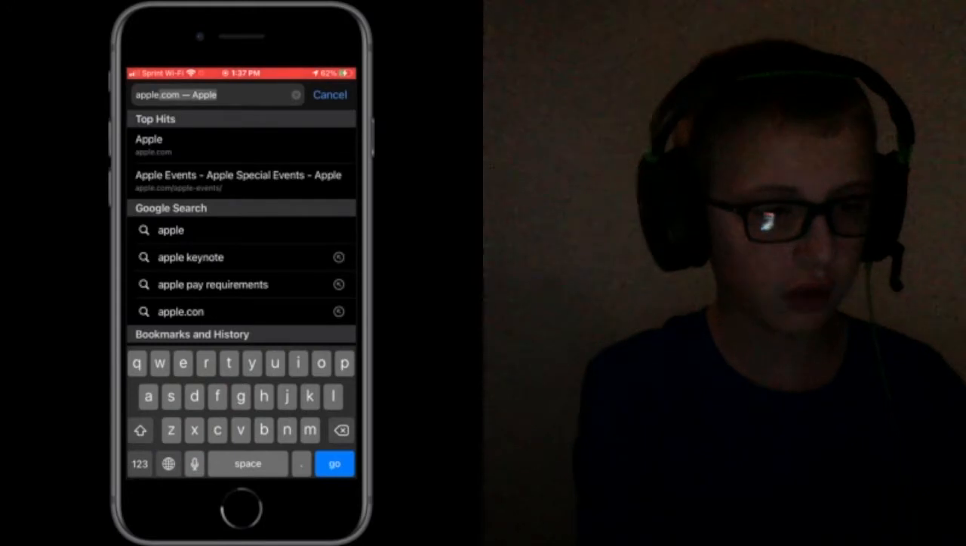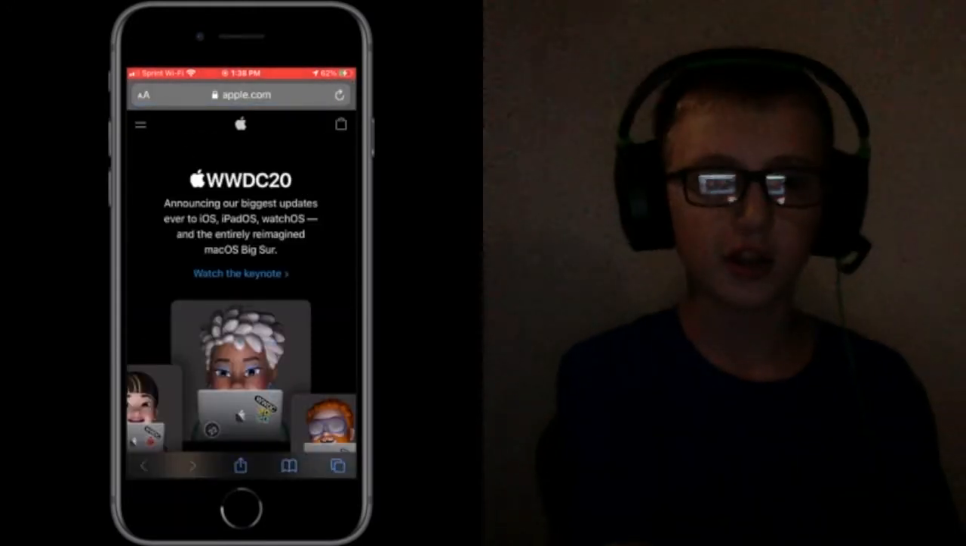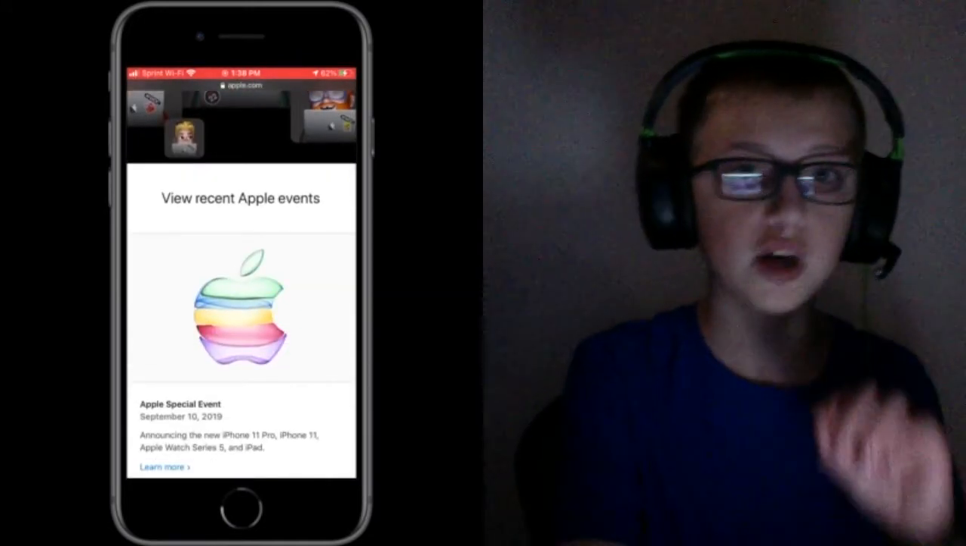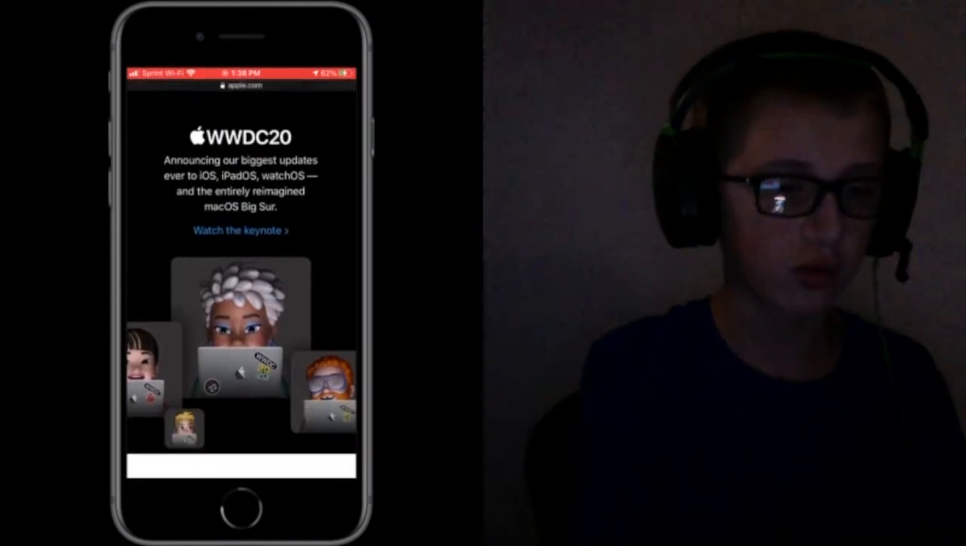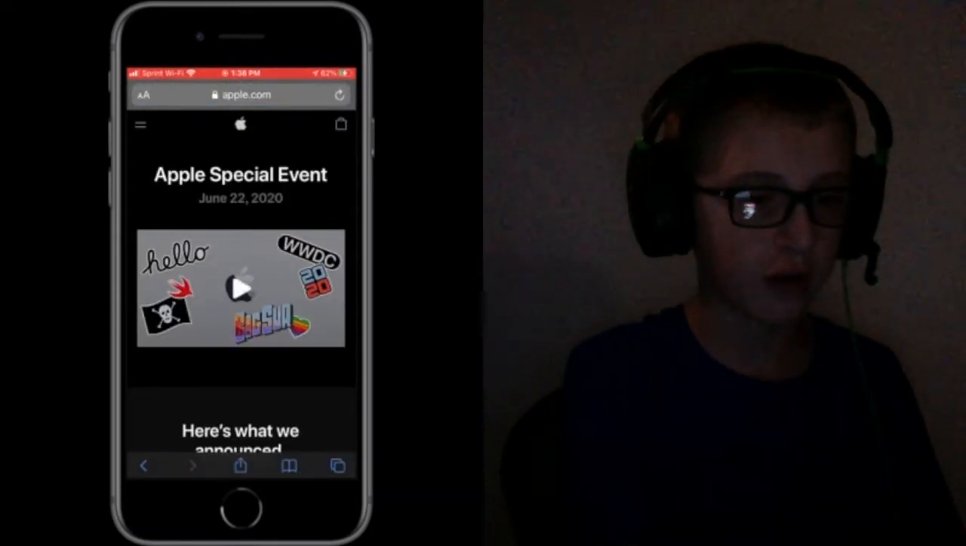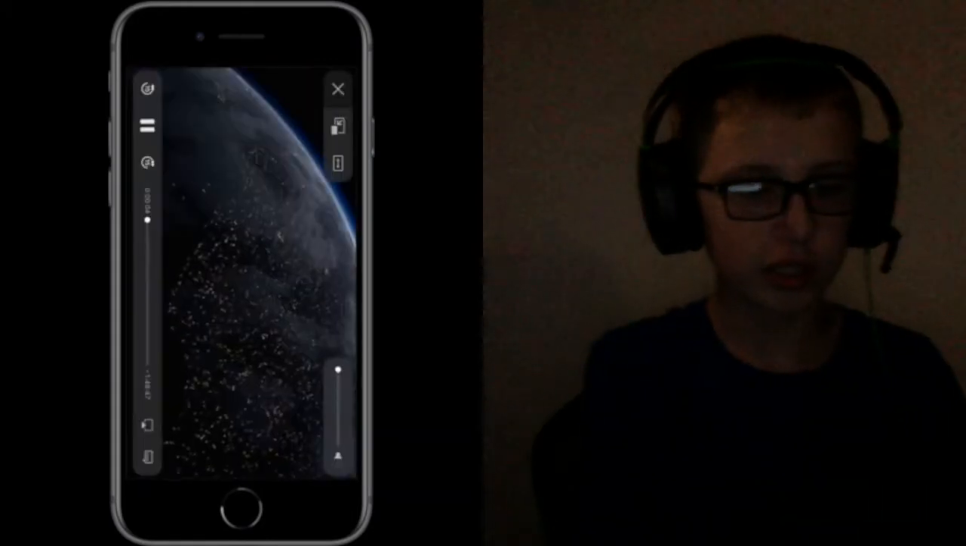So this is called picture-in-picture. And basically, what this is, it lets you watch a video while going into another app. This is really cool. So if I tap on Watch the Keynote, it works on any video in Safari right now. And you know what? I'm going to watch the Apple event, because that's cool.